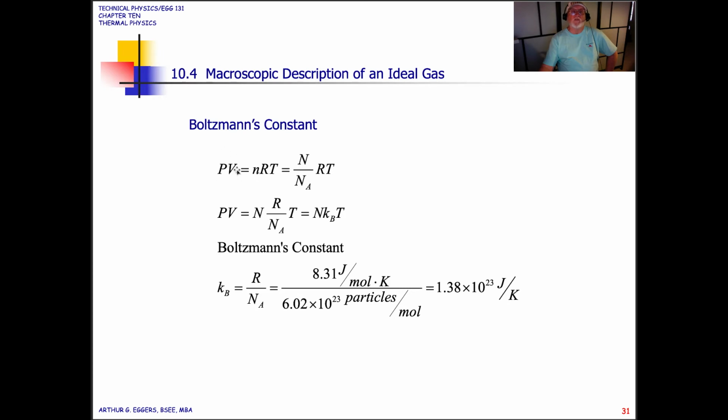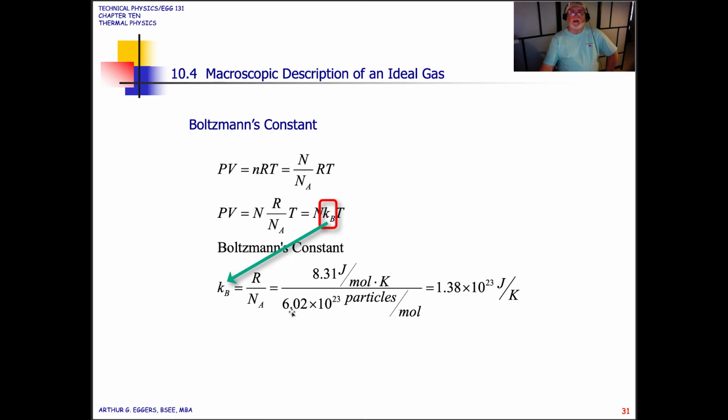Okay, and these are all values related to the characteristics of an ideal gas. So PV is equal to, let's factor out the N, we have R over Avogadro's number times T, and we say that's equal to N times some constant, K sub B, times T. And we can see that Boltzmann's constant, K sub B, is equal to R over N sub A, which is equal to, in this case, 8.31 joules per mole times K